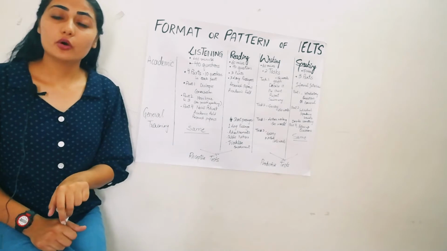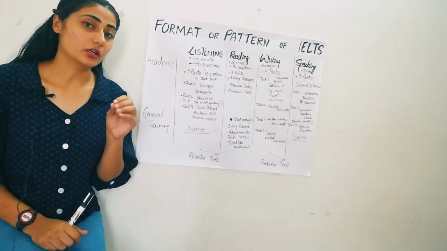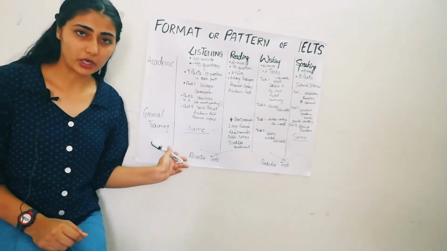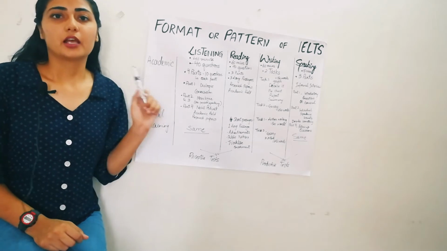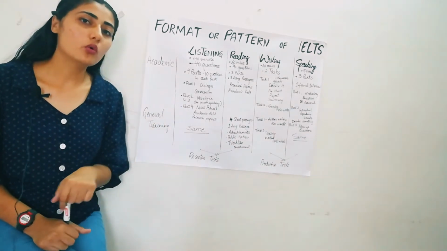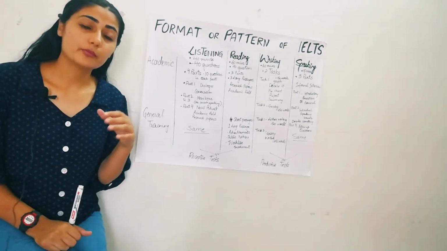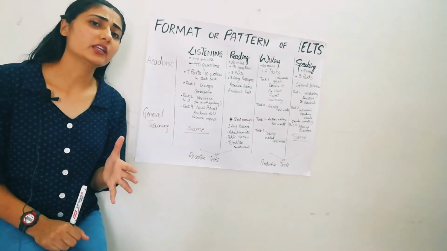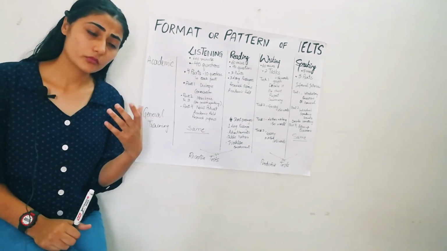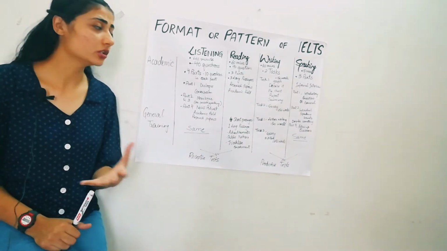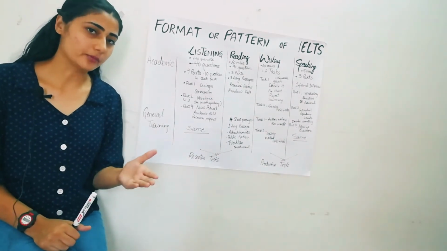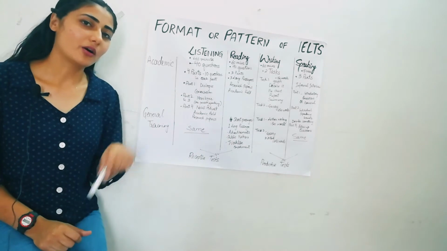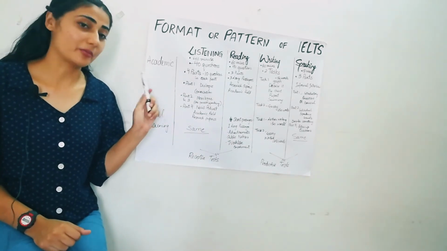Okay, so there are two main types of IELTS. One is academic and one is general training. Academic IELTS is to be taken by those people who are applying for study purposes, or particularly applying for higher education or secondary education to an English speaking country. And 80% of people take the IELTS academic exam.